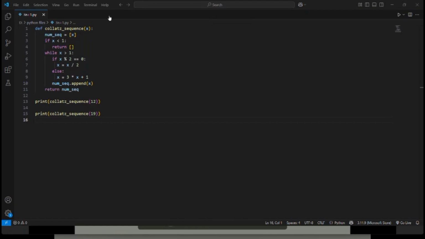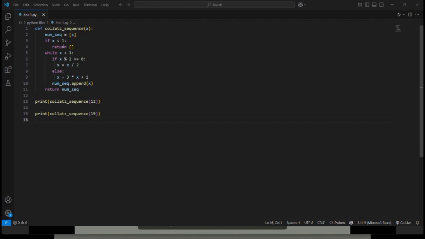Start with any positive integer x. If x is even, divide it by 2. If x is odd, multiply it by 3 and add 1. Repeat the process until you reach 1. So this is our problem statement, which we have discussed earlier. Now we will explain the code for this problem.